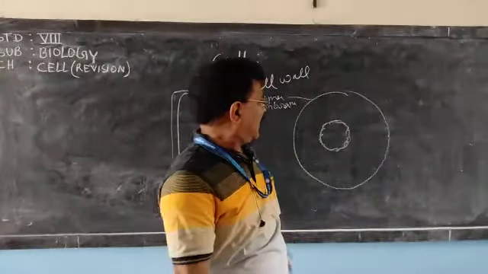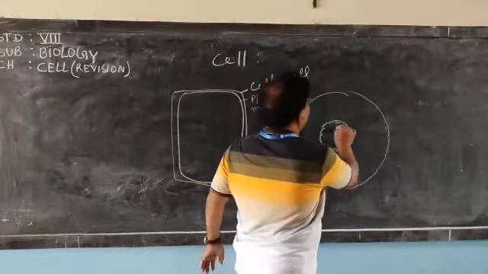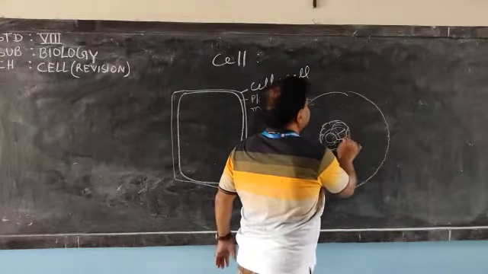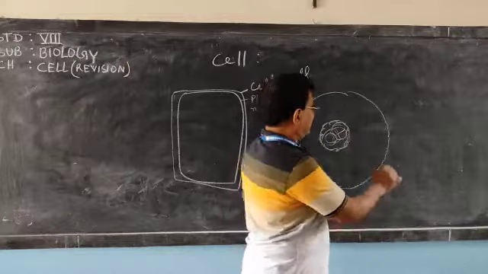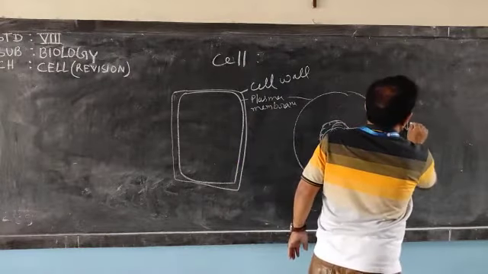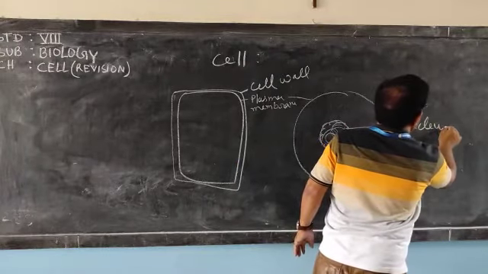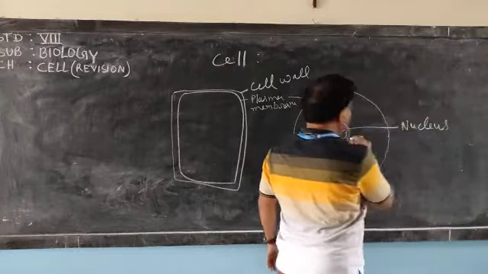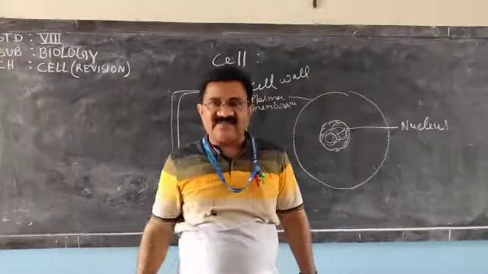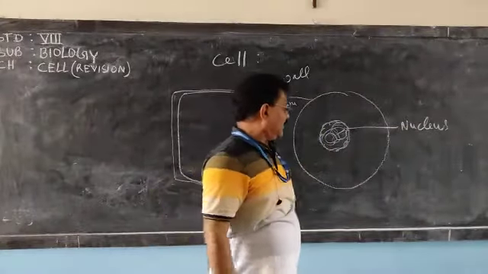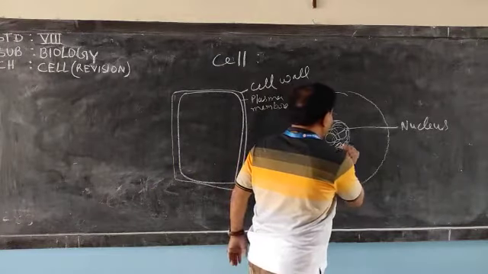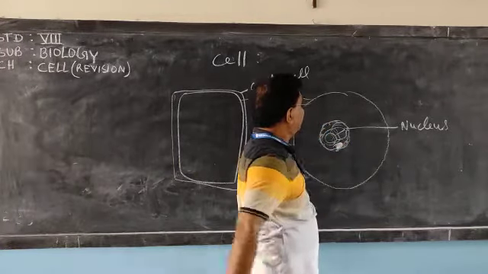That part is clear. Inside the nucleus, nucleoplasm is there. Nucleoplasm is the fluid substance present inside the nucleus, and the nucleolus is also present.